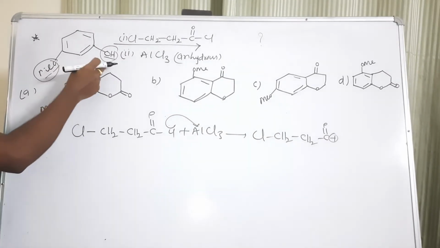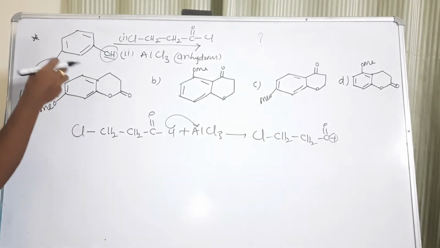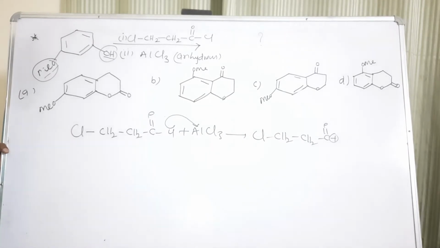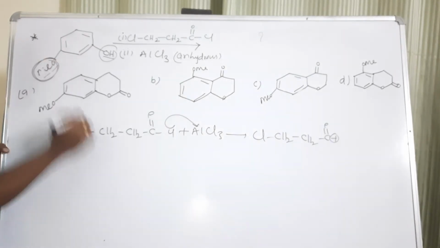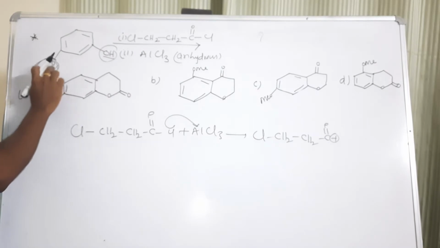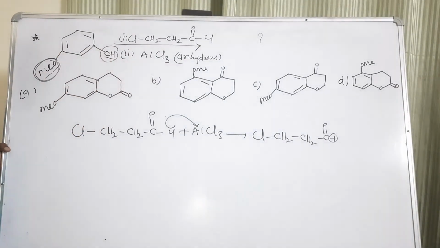When two electron donating groups are present on a benzene ring, which one is the best activating group can be predicted with the help of the reactivity order of ortho, para directing groups. According to the reactivity order, the methoxy group comes first. So between hydroxy and methoxy, the methoxy group will direct the upcoming electrophile.